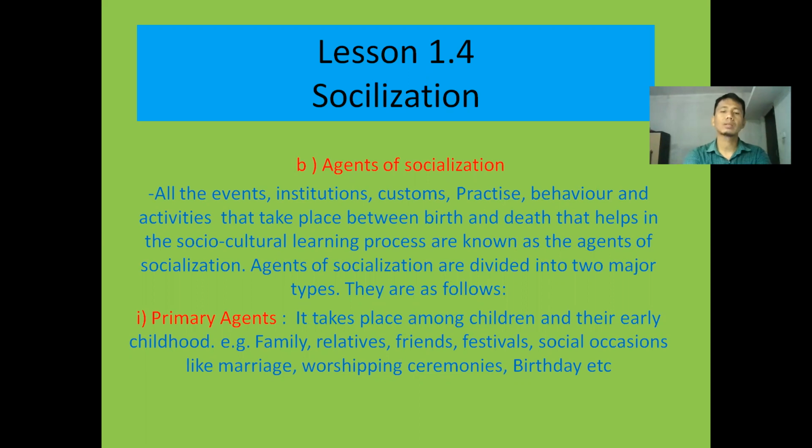Okay, now let's discuss them. I mean to say that there are two types of agents of socialization. Among them, the first is known as the primary agent of socialization, and the next is known as the secondary agent of socialization.